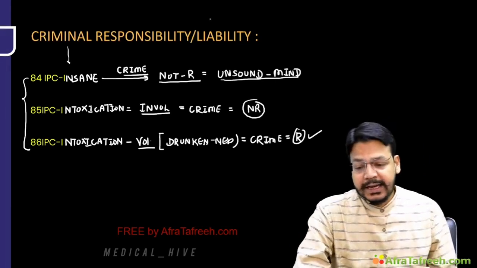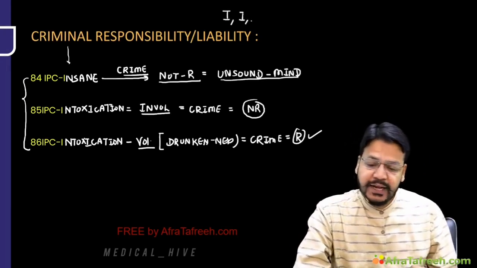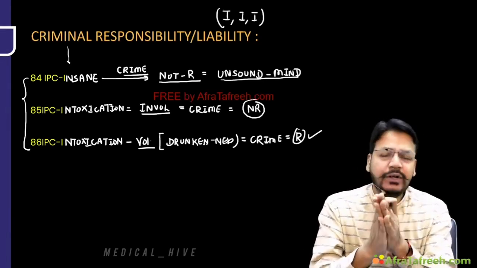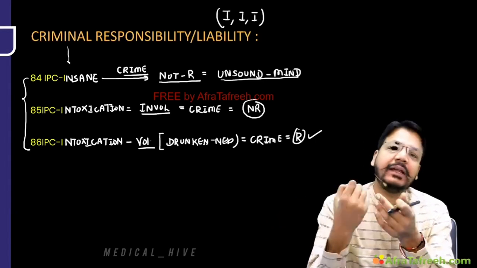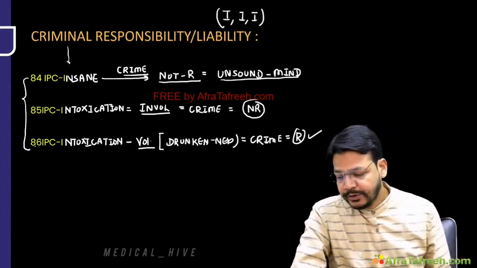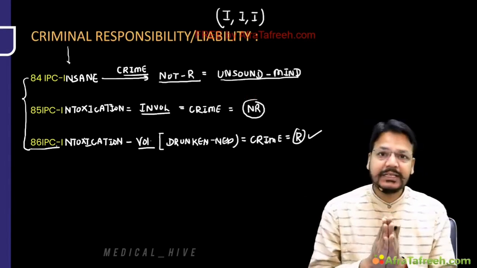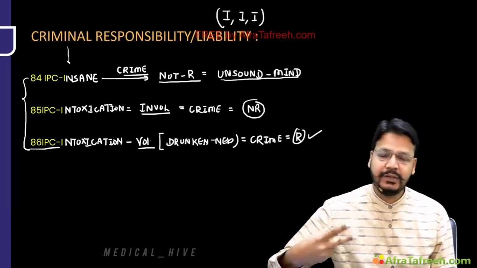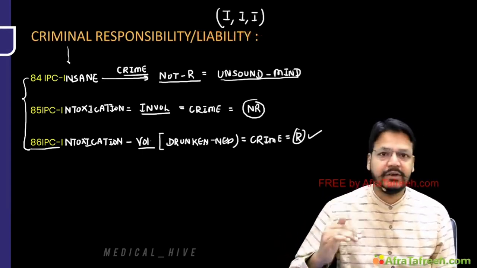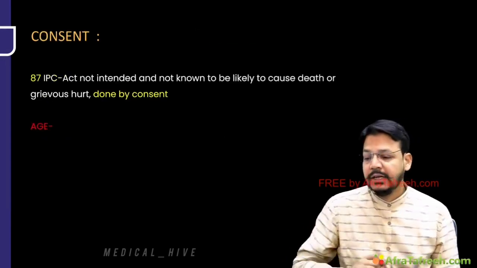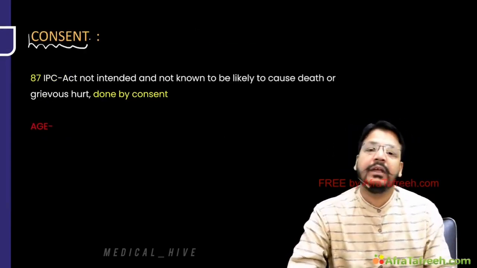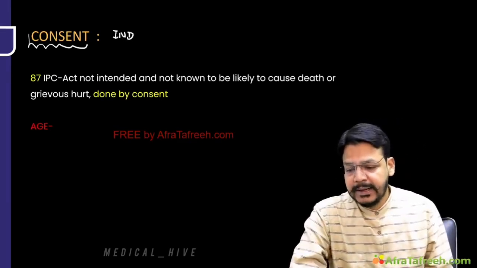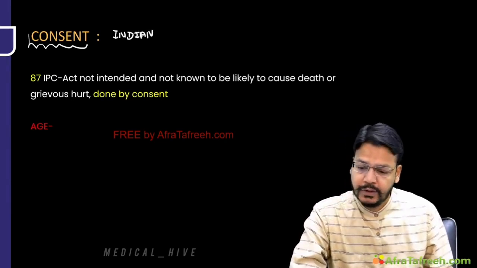What is the trick? 84, 85 and 86 are all I. Insane, intoxication which is involuntary, and the last one, 86: you will be responsible if you are voluntarily drunk. So these are some IPC sections for criminal responsibility. 82 and 83 are both related to age. 84, 85 and 86 are insane, intoxication and intoxication. Now I am coming to, my dear friend, consent. Actually, sir, consent is a part of a contract, and it is a part of the Indian Contract Act.